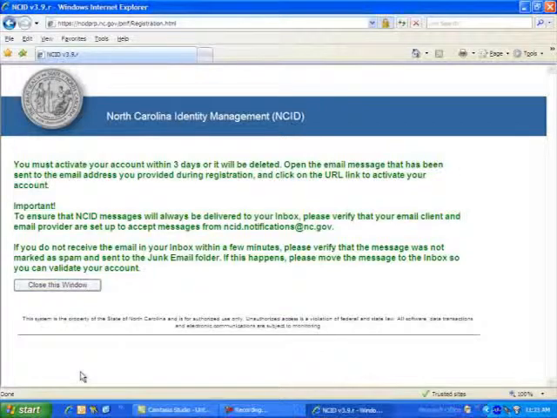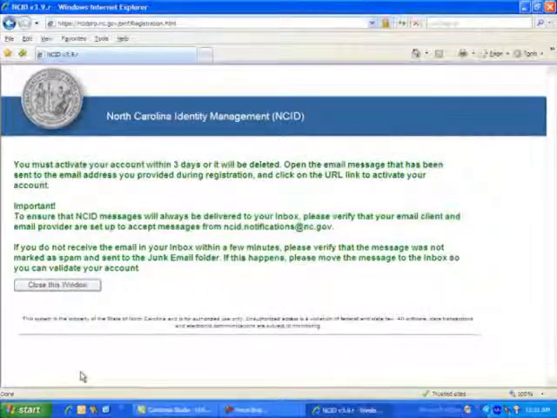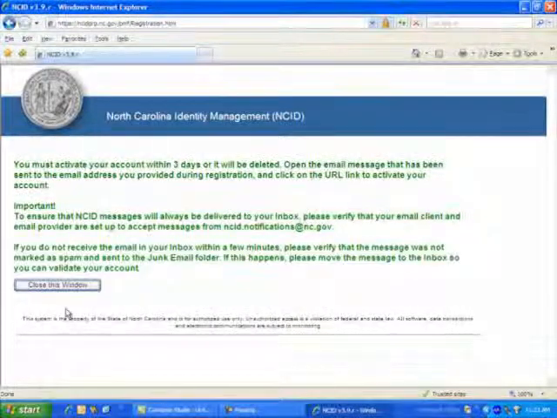Now an email has been sent to our email address that we disclosed in filling out our registration. Now we must open our email account. Let's do so by closing this window.